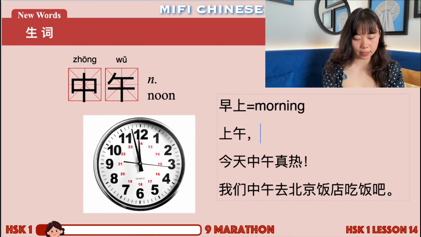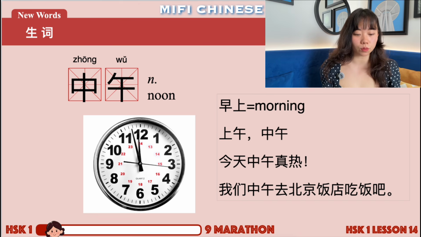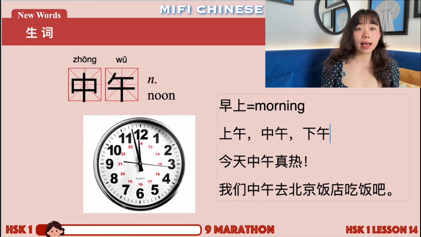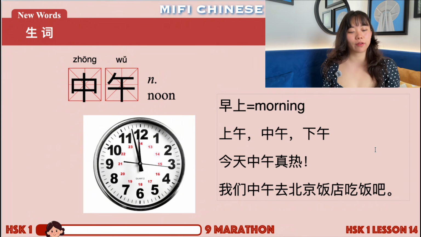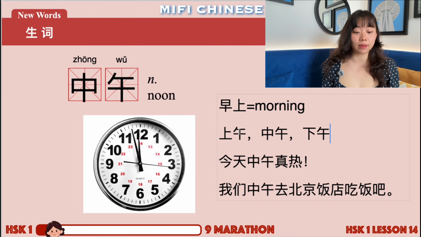After 上午 is the word that we're learning right now, 中午. And then after 中午, we have afternoon, right? It's 下午, afternoon. So actually these three words are quite straightforward. The second hanzi is 午. If you have 午 standing alone, it means noon. So you have the upper noon, you have the central or middle noon, which is literally noon, and then you have 下午, so afternoon, right?